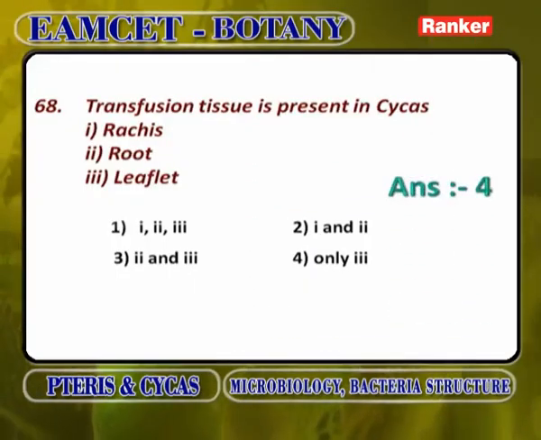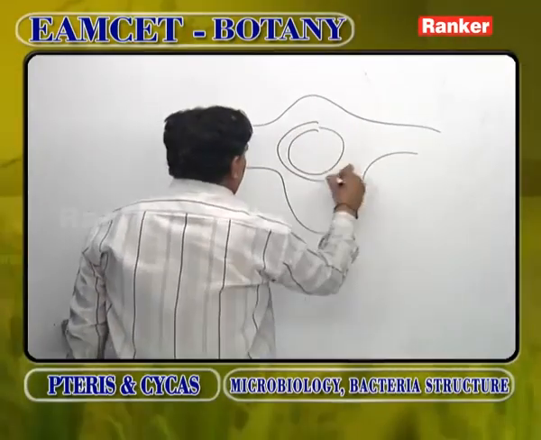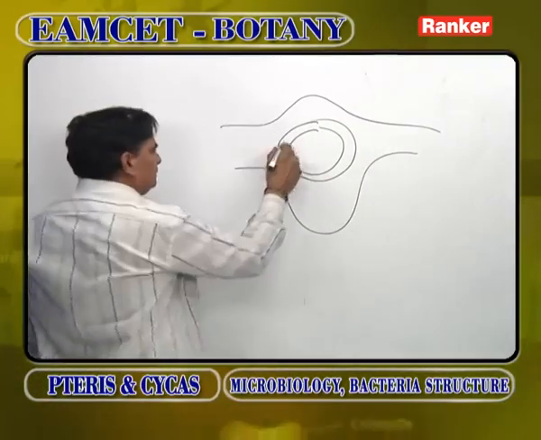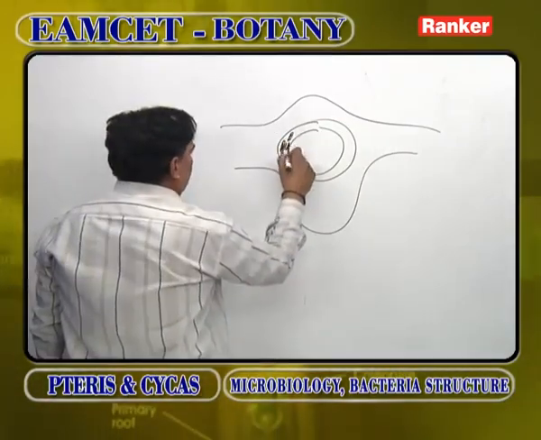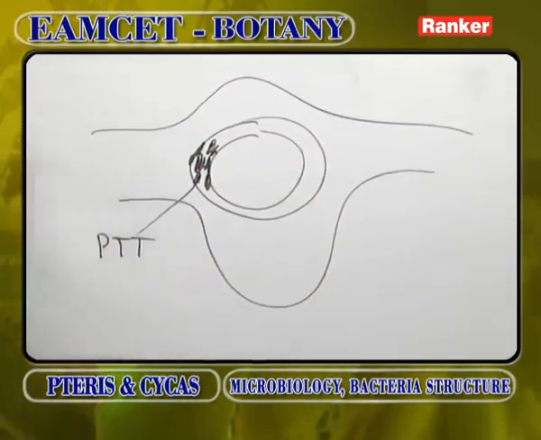Transfusion tissue is present in Cycas. In Cycas, midrib is present, lateral veins are absent. Cycas leaflet resembles like this. Every vascular bundle is surrounded by special parenchyma tissue. In this parenchyma tissue, you will find very closely arranged xylem tracheid-like cells called primary transfusion tissue.